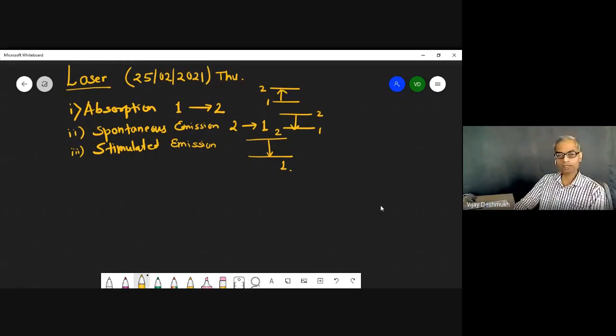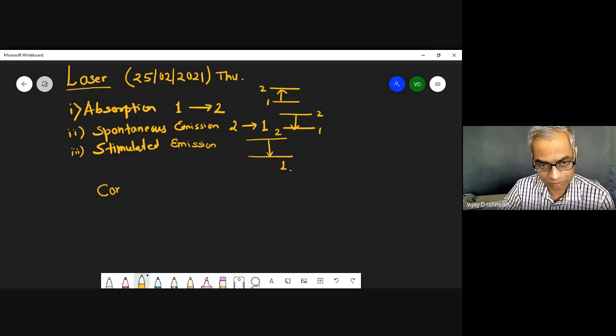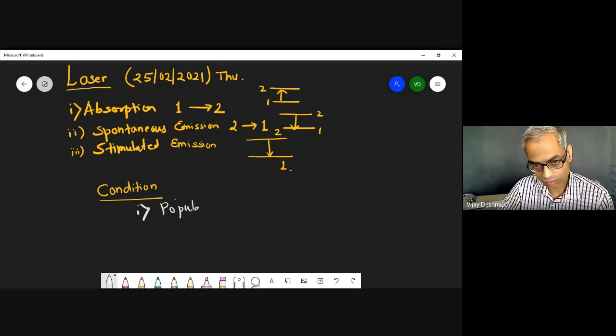Now, depending upon different lasers, we'll have this stimulated emission from different level to different level. It is not necessary that it is always 2 to 1. Okay, there could be a 3-level system, there could be a 4-level system. Now, what are the conditions for this stimulated emission? So the first and most important condition is called population inversion. Now let us understand what is meant by population inversion.